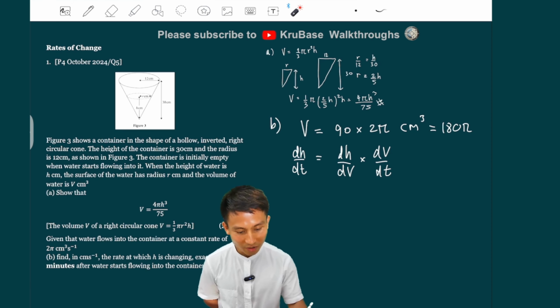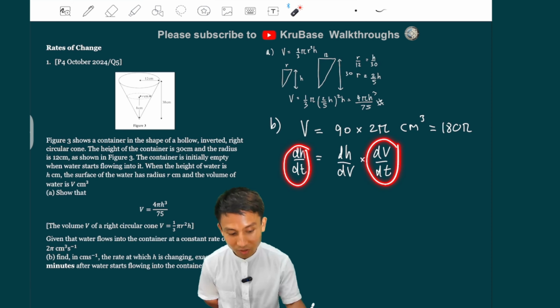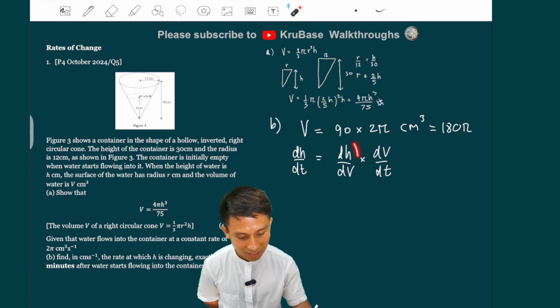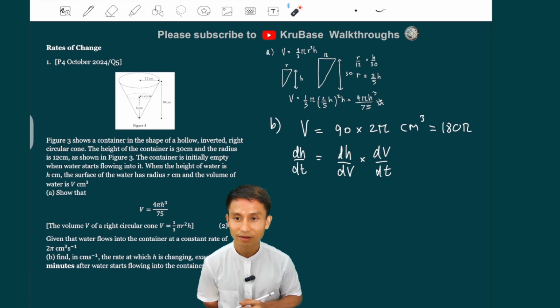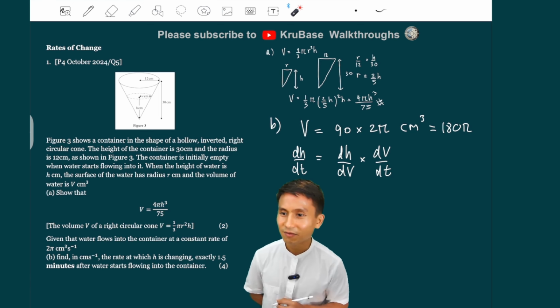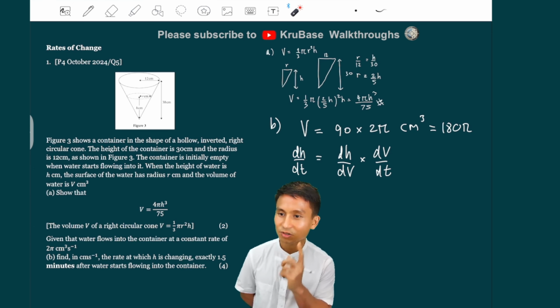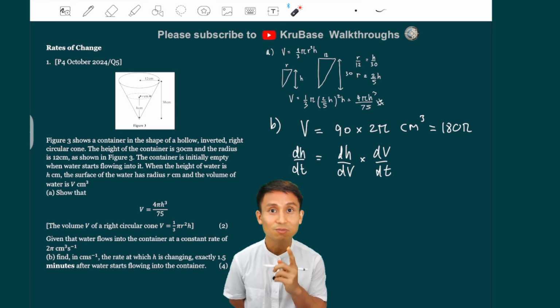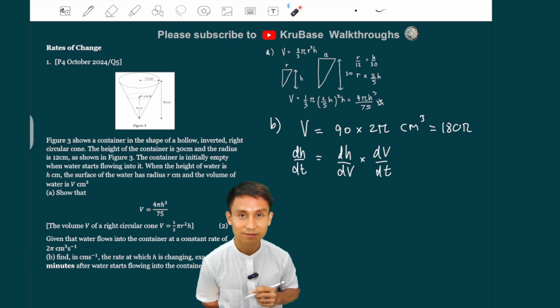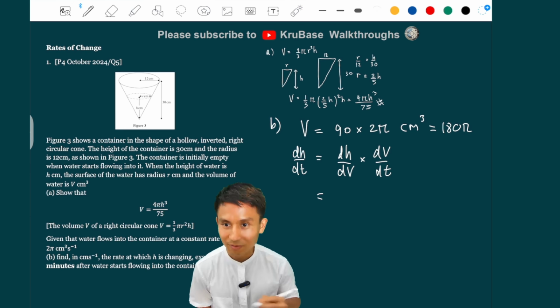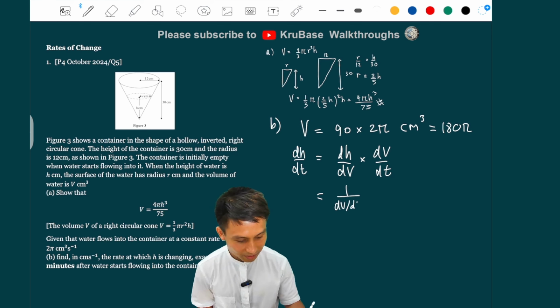Because we already know, we want to find dH by dt, and we already know dv by dt, that is just 2 pi, isn't it? So the only thing you need to crack here is dH by dv. And dH by dv seems to come from the derivative of this. If you differentiate v with respect to h, you're going to get dv by dh, and you just flip that. Clear? Okay, so we got a plan. So this is just 1 over dv by dh, and the dv by dt is just 2 pi.